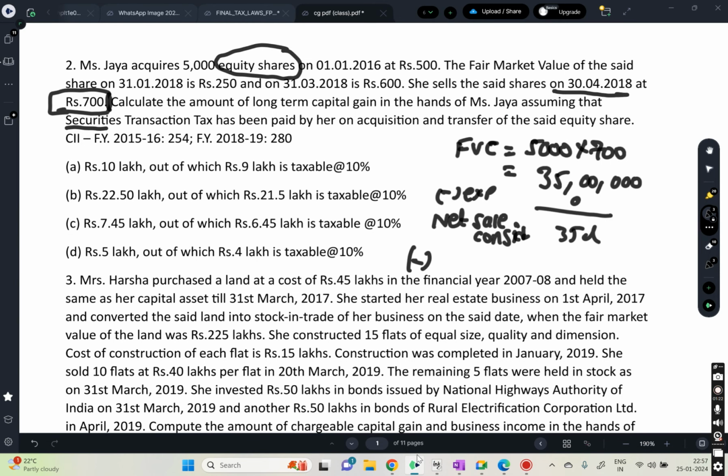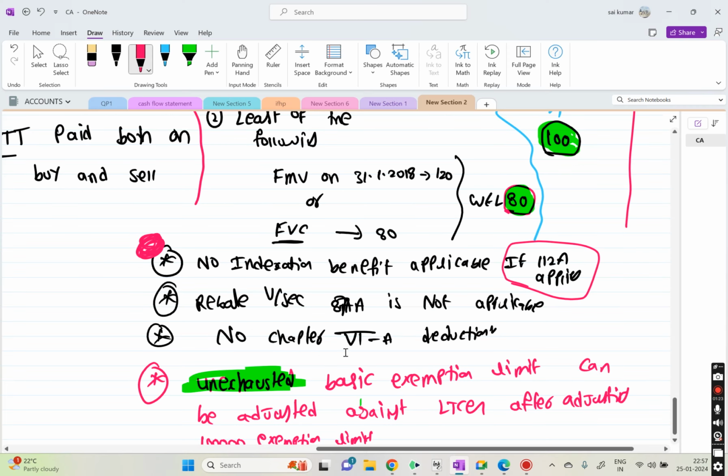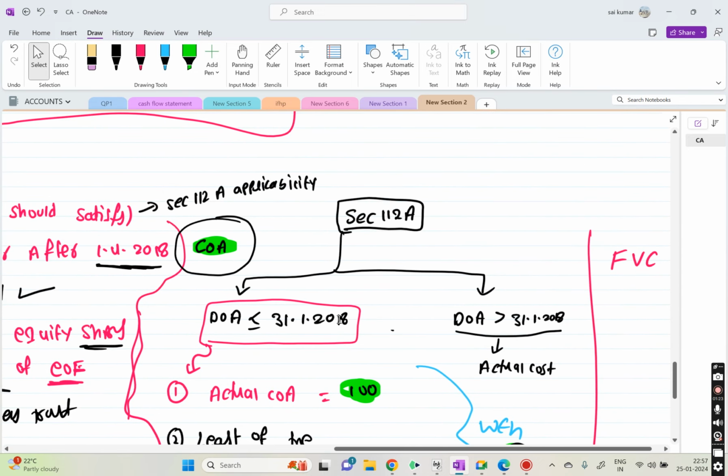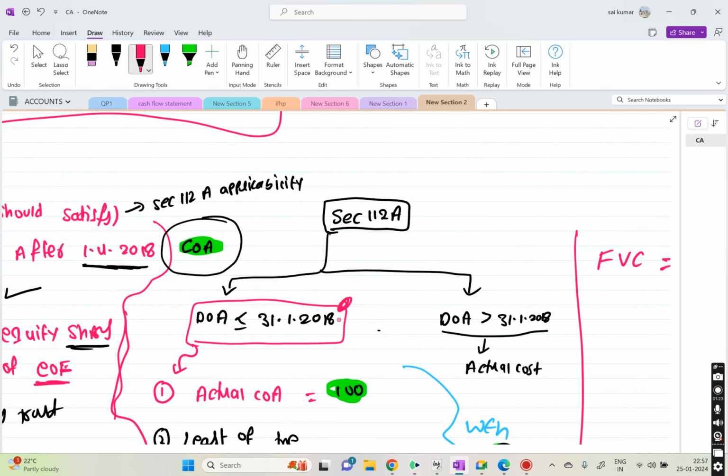Okay, then I will take the cost of acquisition. Now I cannot simply take whatever they have given. They mentioned that I bought at 500, and I cannot take simply this 500 because section 112A applies. Then again I need to check, is the date of acquisition before 31/1/2018 or after 31/1/2018?